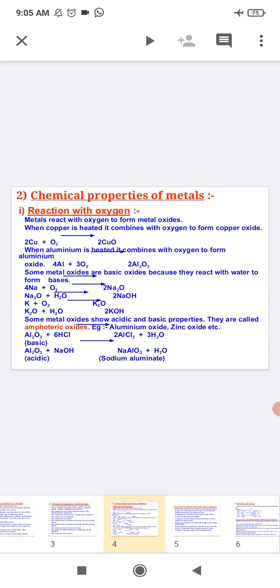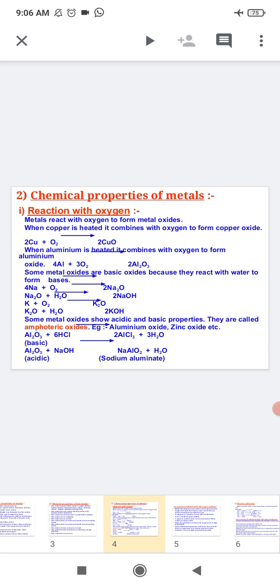Today we will discuss the chemical properties of metals. First, we will discuss the reaction of metal with oxygen. Almost all metals combine with oxygen to form metal oxides. The word equation for this is metal plus oxygen. After reaction, it will form metal oxide. We know that metal oxides are basic in nature.